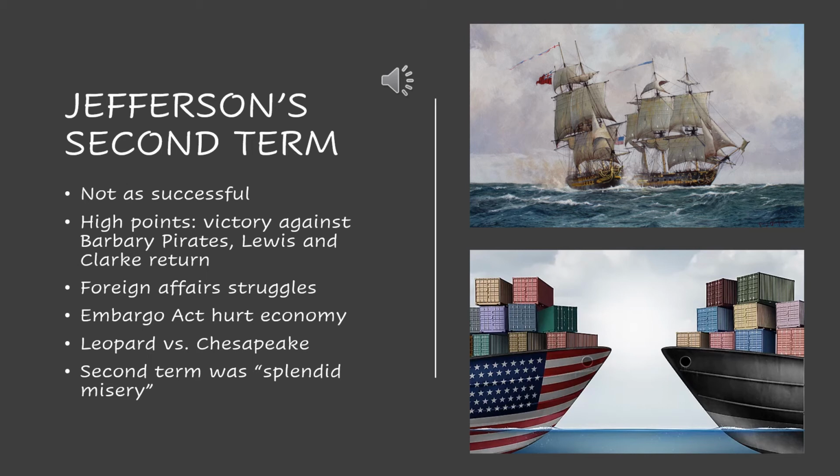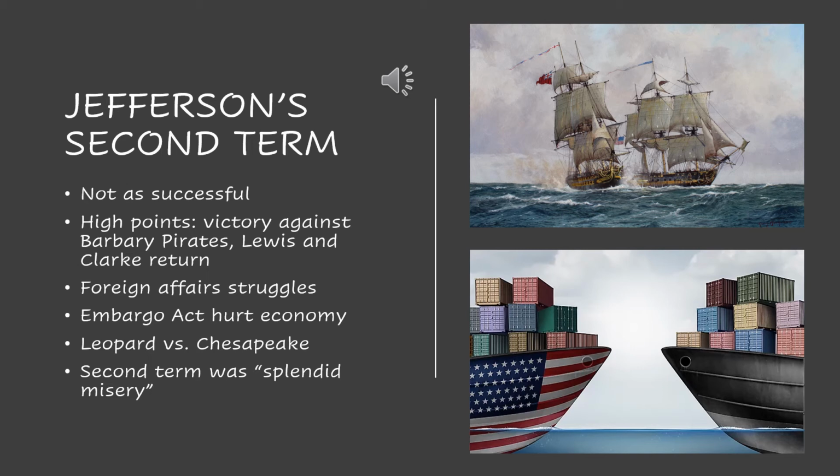And then you're seeing that there's this issue with the Barbary pirates between the United States and other European nations. They're like the pirates of the Mediterranean Sea, and they are attacking United States commerce on the seas. So you're seeing that United States trade is being heavily affected by the fact that these Barbary pirates are attacking United States ships.